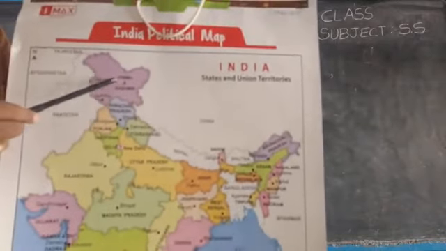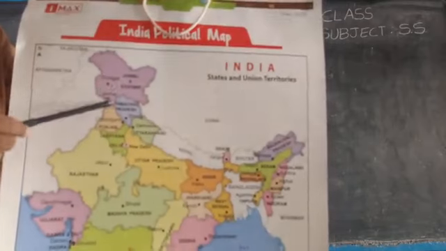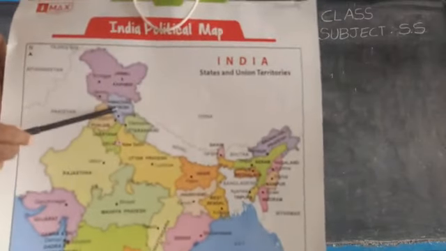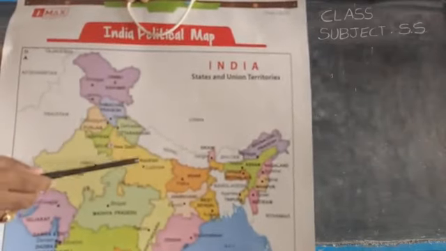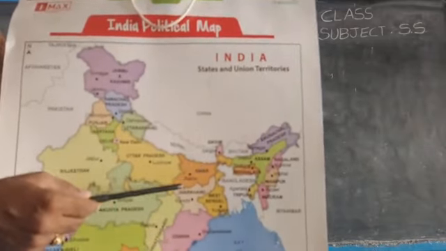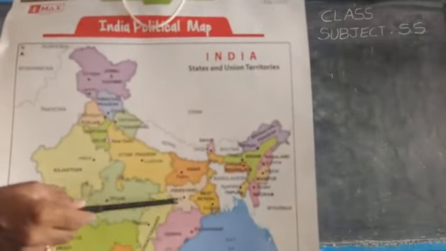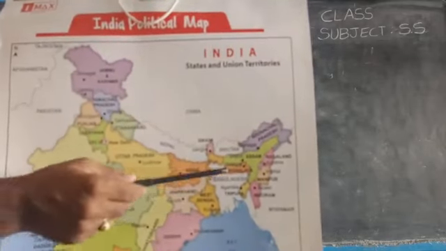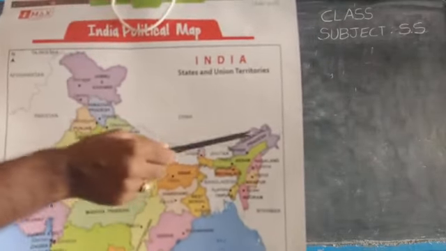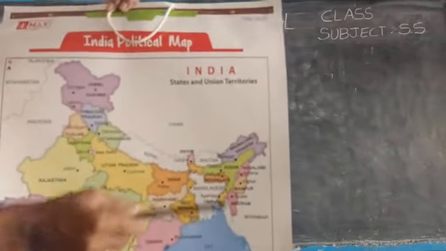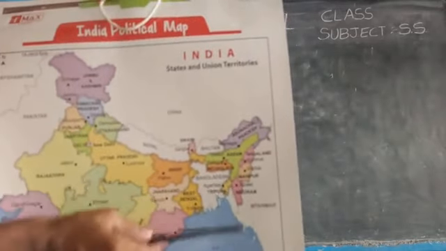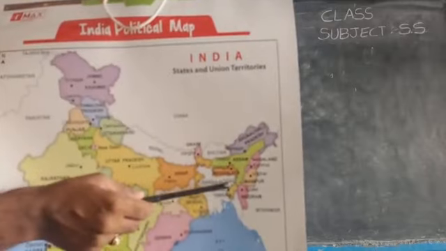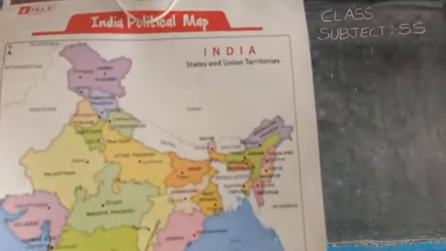Okay, children, once again see Jammu and Kashmir, Himachal Pradesh. Jammu and Kashmir, you need to say the capital city, Srinagar. Himachal Pradesh, Shimla. Uttarakhand, Dehradun. Uttar Pradesh, Lucknow. Bihar, Patna. West Bengal, Kolkata. Jharkhand, Ranchi. Assam, Dispur. Arunachal Pradesh, Itanagar. Nagaland, Kohima. Manipur, Imphal. Mizoram, Aizawl. Tripura, Agartala. Meghalaya, Shillong. Okay, children?